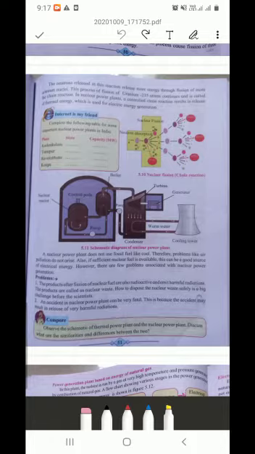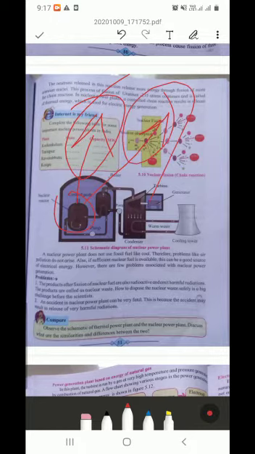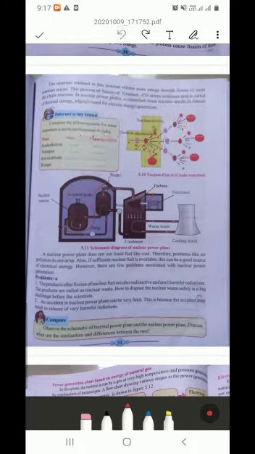See, the products after fission of nuclear fuel are also radioactive and emit harmful radiations. The products are called nuclear waste. When nuclear fission is over, the waste produced during this fission is released, and this is also radioactive, so it is harmful. How to dispose of nuclear waste safely is a big challenge before scientists. An accident in a nuclear power plant can be very fatal, isn't it?